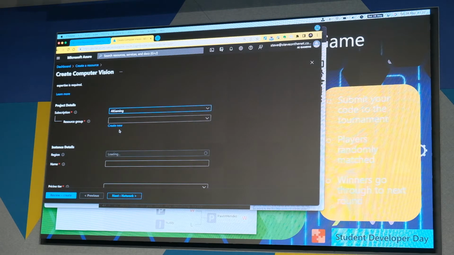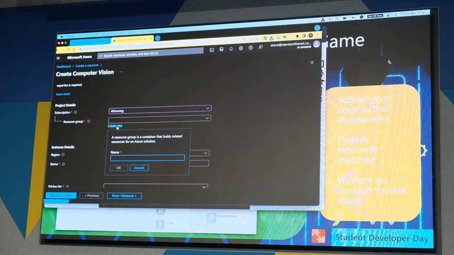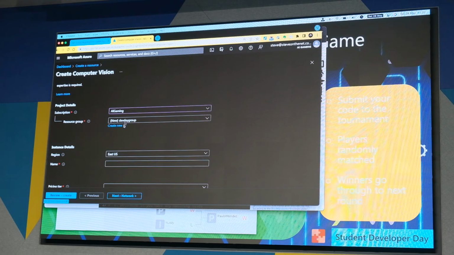So I'm going to select my subscription first. So you will have just created a trial subscription. So you're going to have something under there, that subscription option that says something like Azure trial, Azure for students, student trial subscription, something like that. You just need to choose the subscription that you have. Azure lets you group everything together, because when you get lots and lots of resources, you lose track of them. So it allows you to create a group to put things in, and you have to create at least a group. So I'll just call it my Dev Day group to create a new group to put this in.